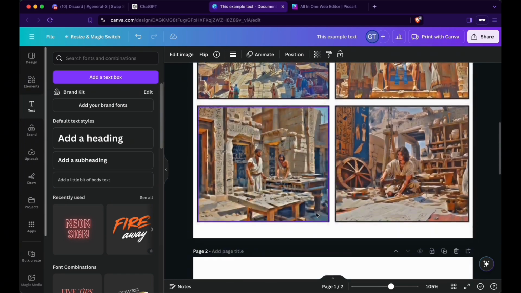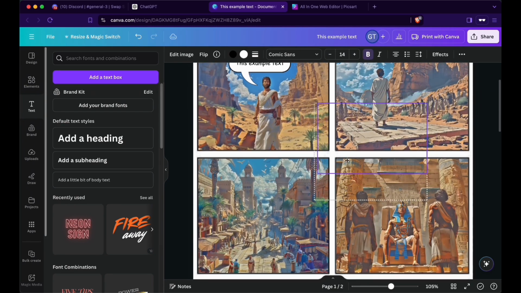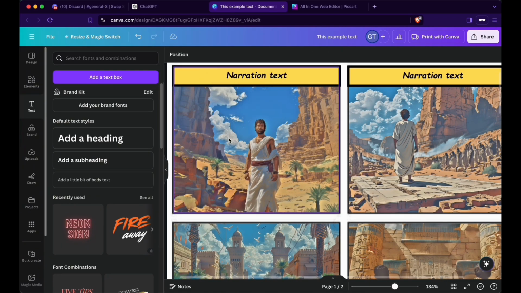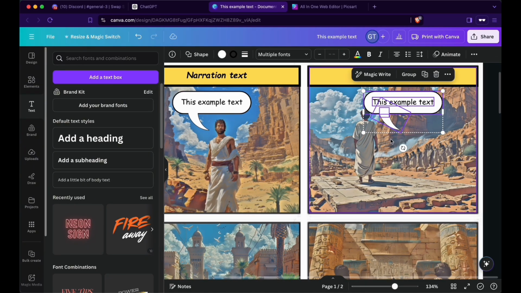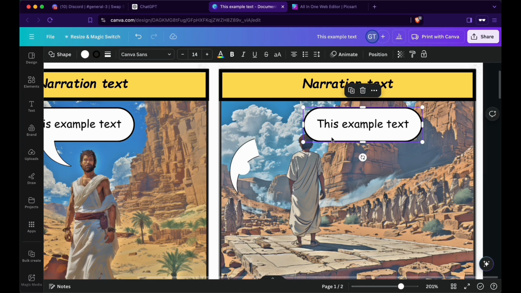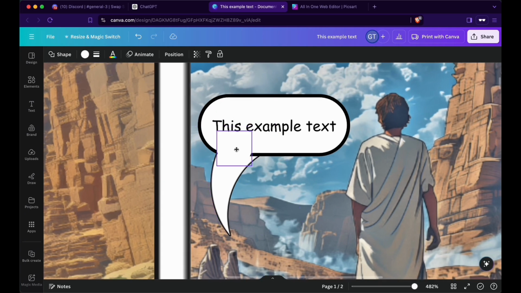So you have your narration text and then putting the speech bubbles in and your 4 bubbles. Now if you want to adjust something, first of all copy it and then ungroup that. For example, you want somebody speaking down there, so we turn it in a way that makes sense, like that, and then move this over here, make it taller like that in order to fit a bit more text in. Now we adapt this here again.